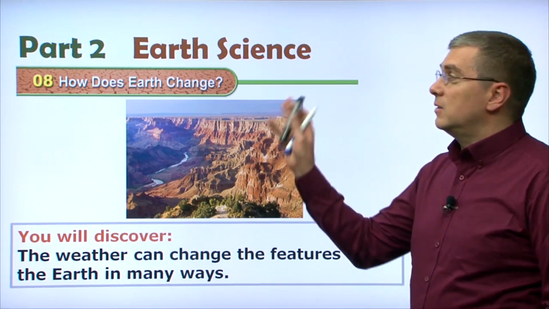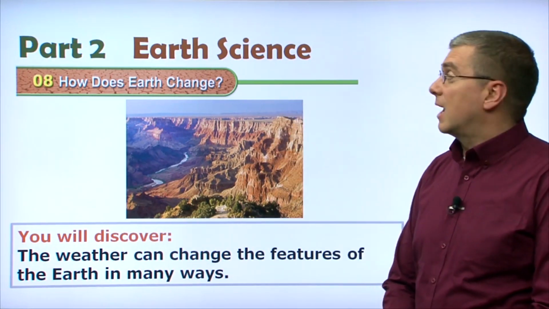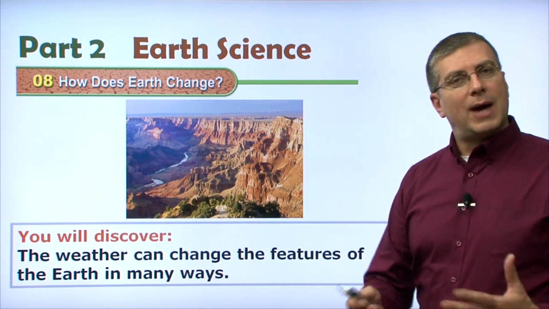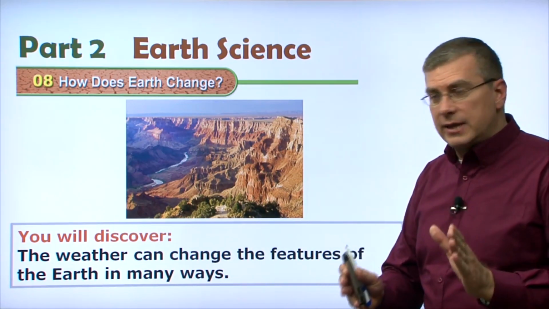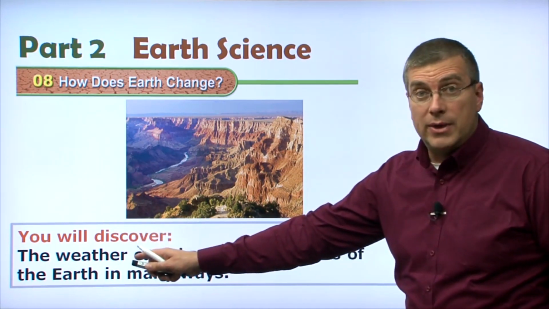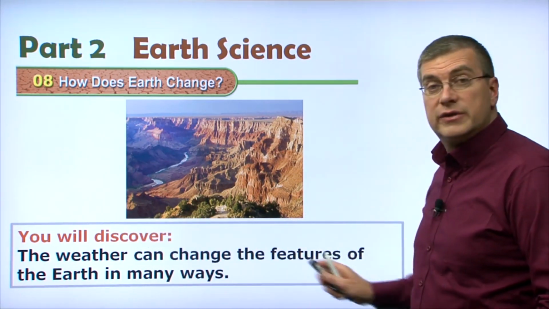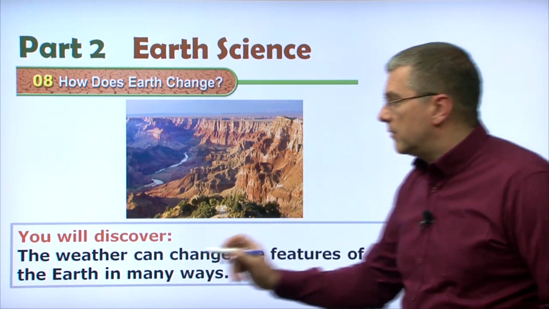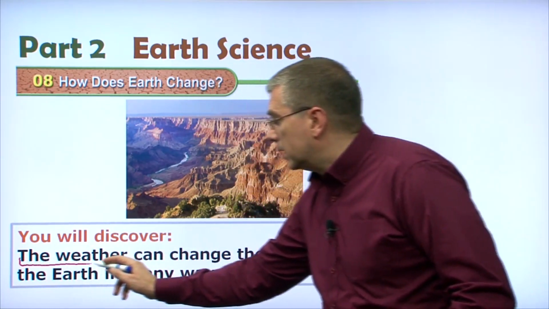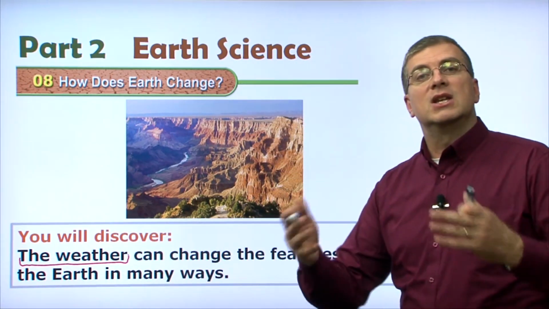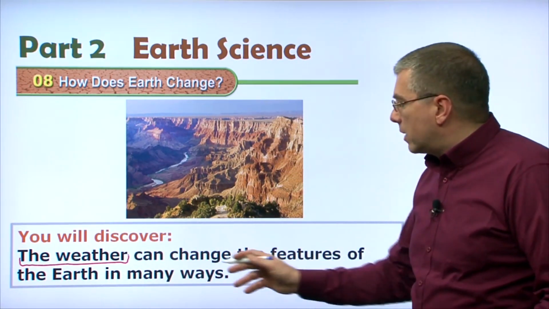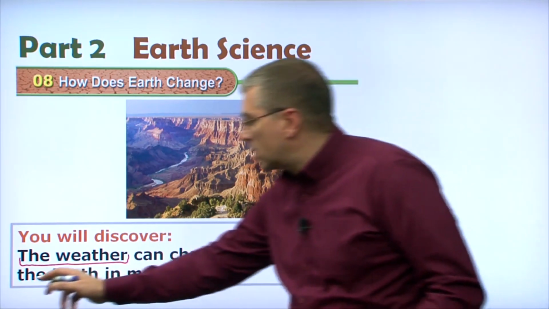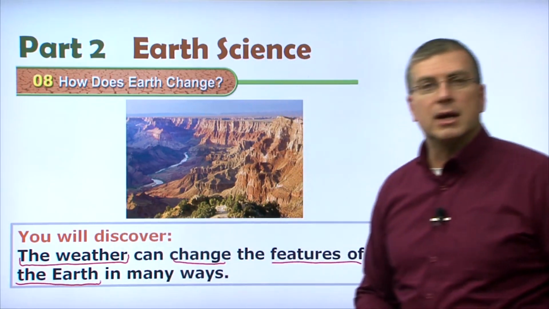We're going to be continuing our theme of Earth Science, and we're going to cover Lesson 8, How Does Earth Change? So how does the Earth change? In this lesson, you will discover the weather can change the features of the Earth in many ways. So that's an interesting point. We're going to be focusing on the weather. So we'll talk about different conditions of the weather and how it can change the features of the Earth, but the main point is we're going to be talking about the weather.